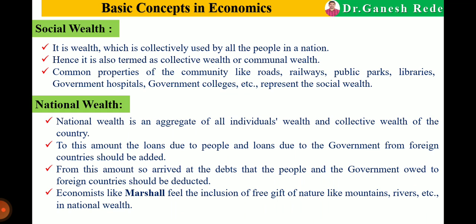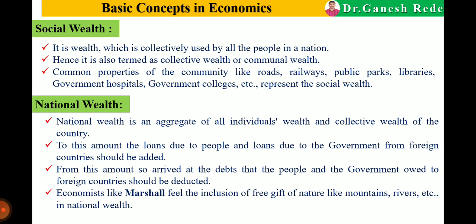Now next is national wealth. National wealth is the aggregate, meaning overall summation, of all the individual wealth and collective wealth of the country. It is the collection of all the wealth of all the individuals of that particular country.